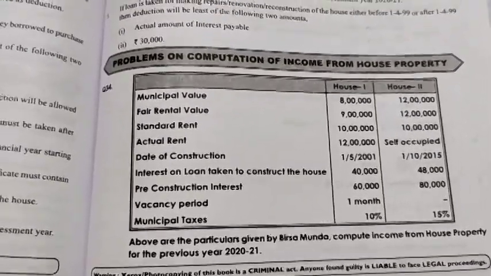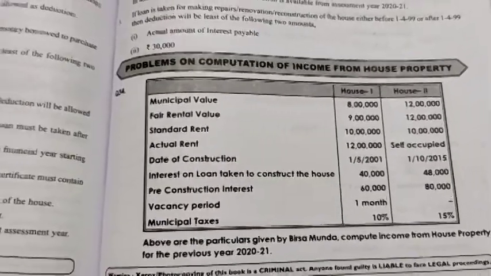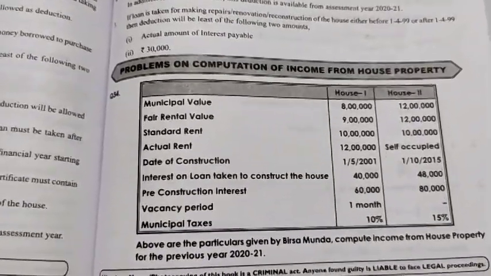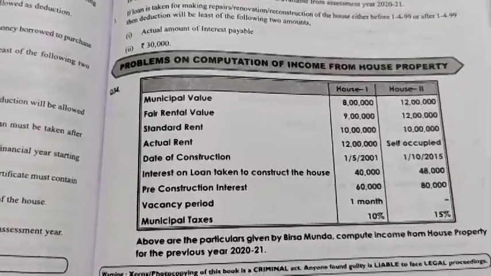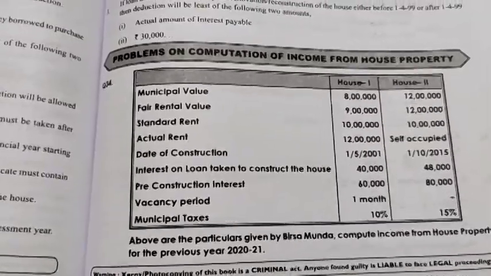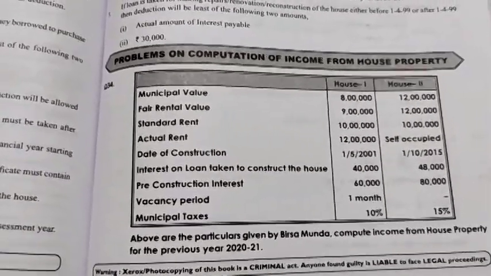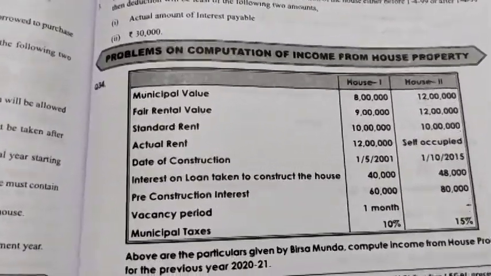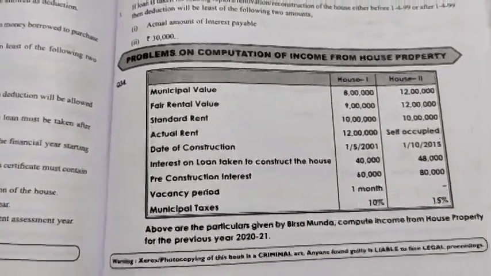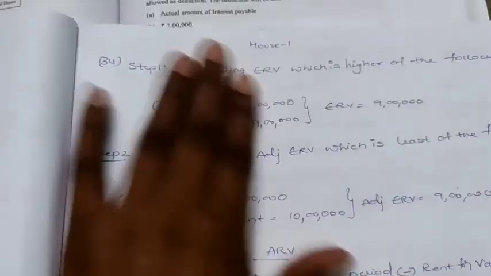In case of situation 3, what do we have to do? First we have to calculate ERV, next, as standard rent is there, we have to calculate adjusted ERV, next we calculate ARV, and finally we calculate the GAV. Standard rent in the question means the Rent Control Act is applicable, so we have to follow those steps. Now you see how we have to do the problem.